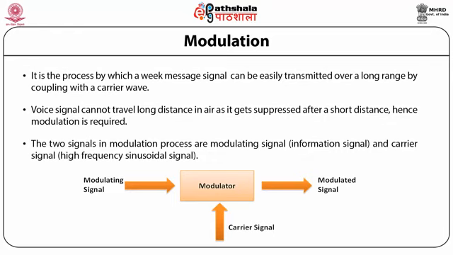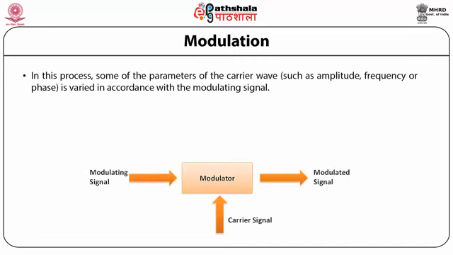The two signals in the modulation process are the modulating signal, the information signal, and the carrier signal, a high frequency signal. In this process, some of the parameters of the carrier wave, such as amplitude, frequency or phase, are varied in accordance with the modulating signal.